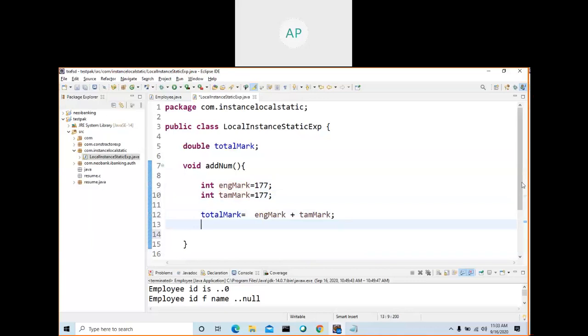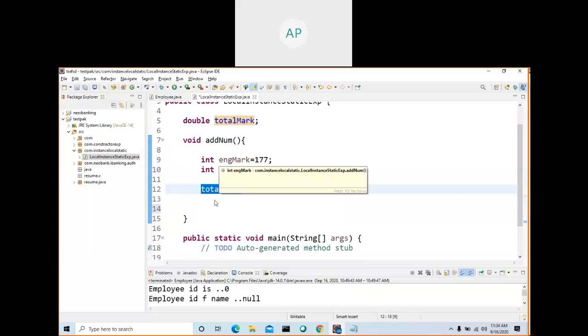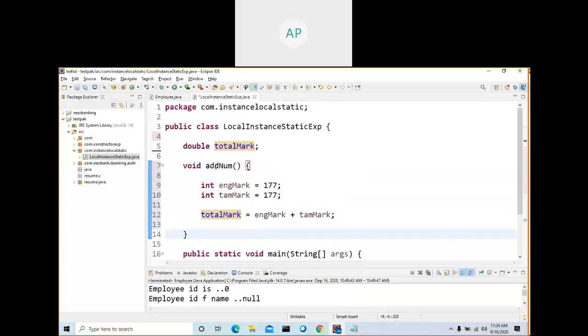Okay, system.out.println. Now this is an instance variable. See here, you are accessing the instance variable here.